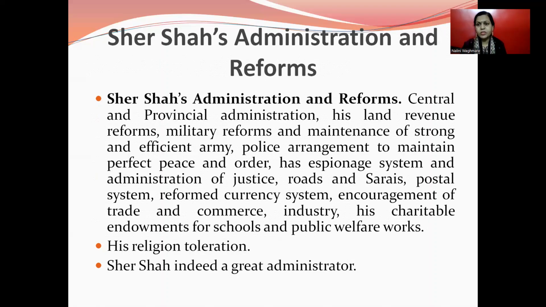In the same period, Humayun and Sher Shah Suri are there. Sher Shah Suri was a famous soldier and successor, as well as a great administrator. His central and provincial administration, land revenue reforms, and military reforms maintained a strong and efficient army. He made police arrangements to maintain peace and order, had an espionage system and administration of justice, roads, sarais, a postal system, a reformed currency system, encouraged trade, commerce, and industry, and made charitable endowments for schools and public welfare works.